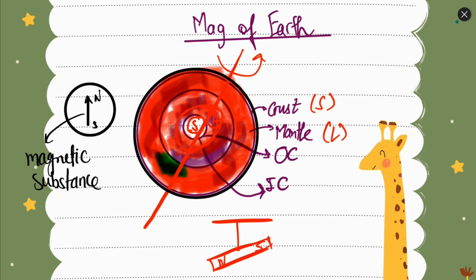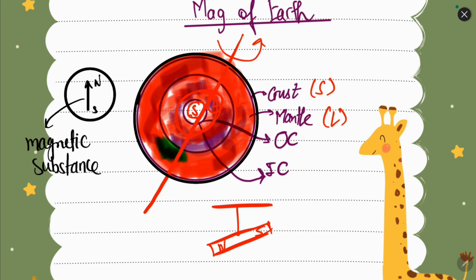We know that earth's outer layer is called the crust. It is a very thin layer, only a few kilometers wide. Then inside the crust we have the outer mantle, which is liquid. Then inside the outer mantle we have the inner mantle, which is solid.